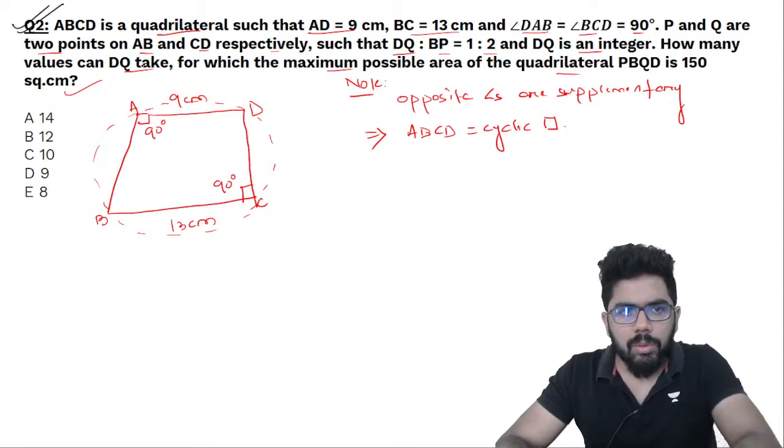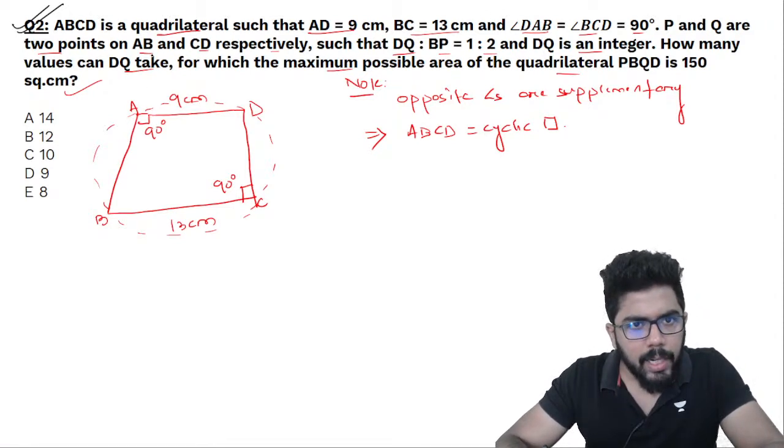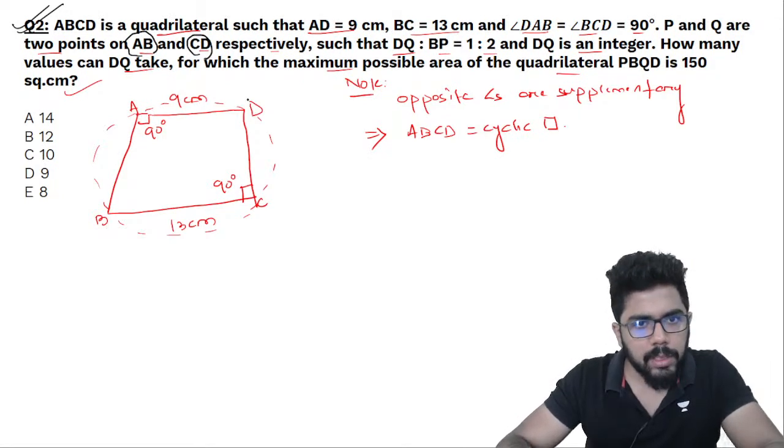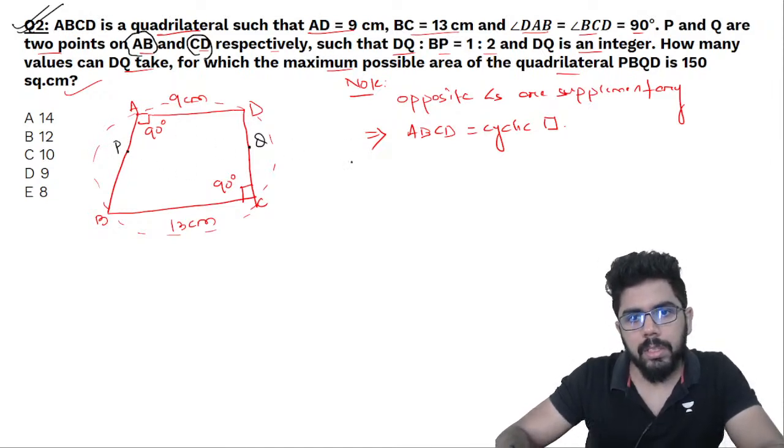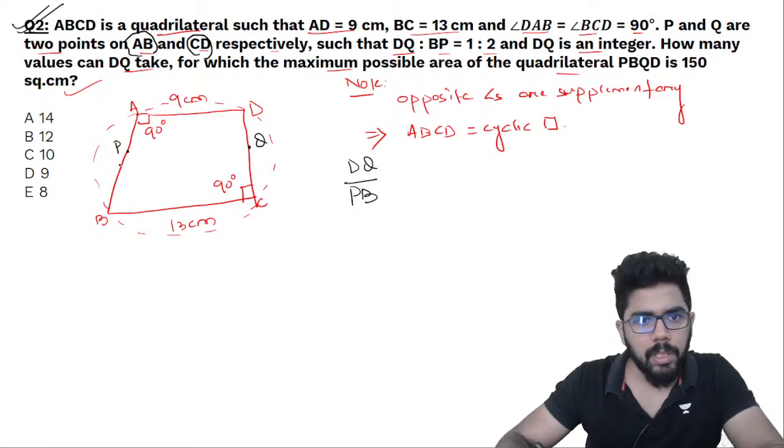Now P and Q are 2 points on AB and CD such that DQ is to BP is 1:2 and DQ is an integer. So DQ is to PB. P and Q are points on AB and CD respectively.